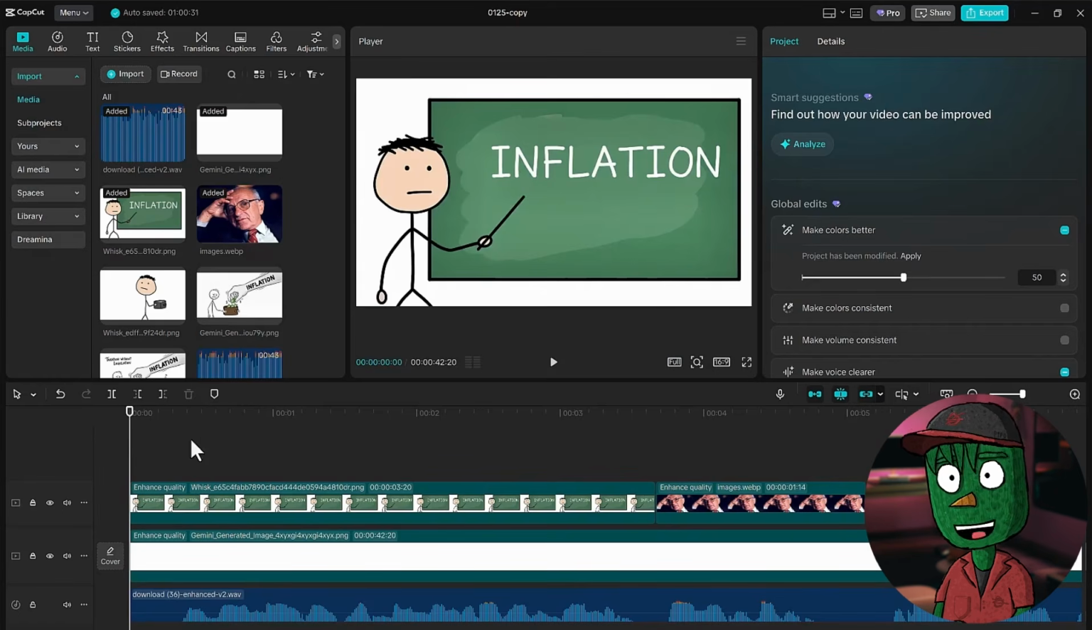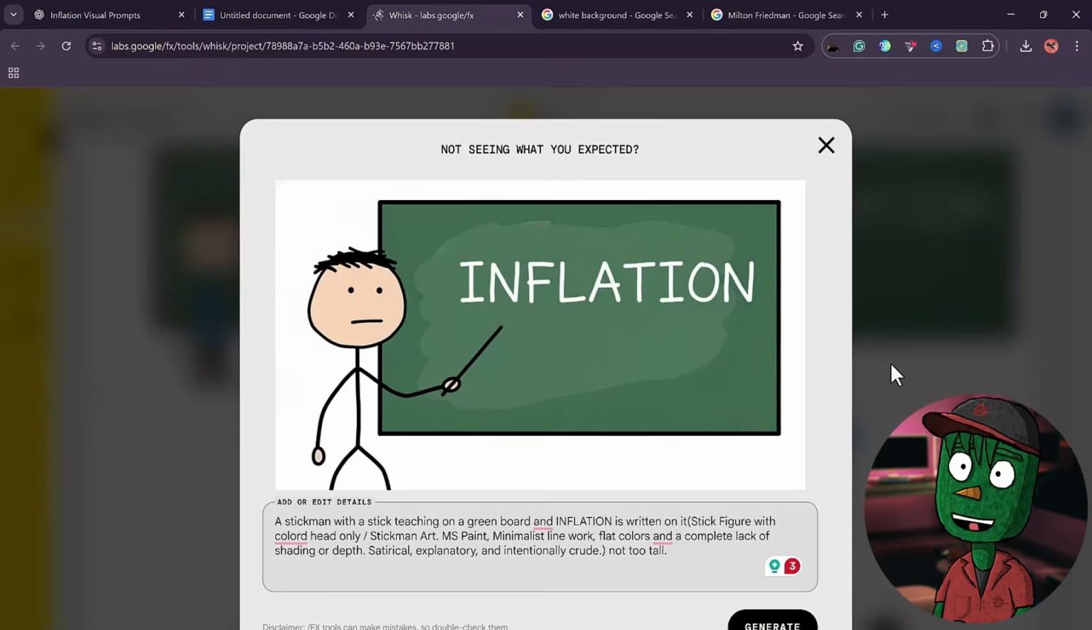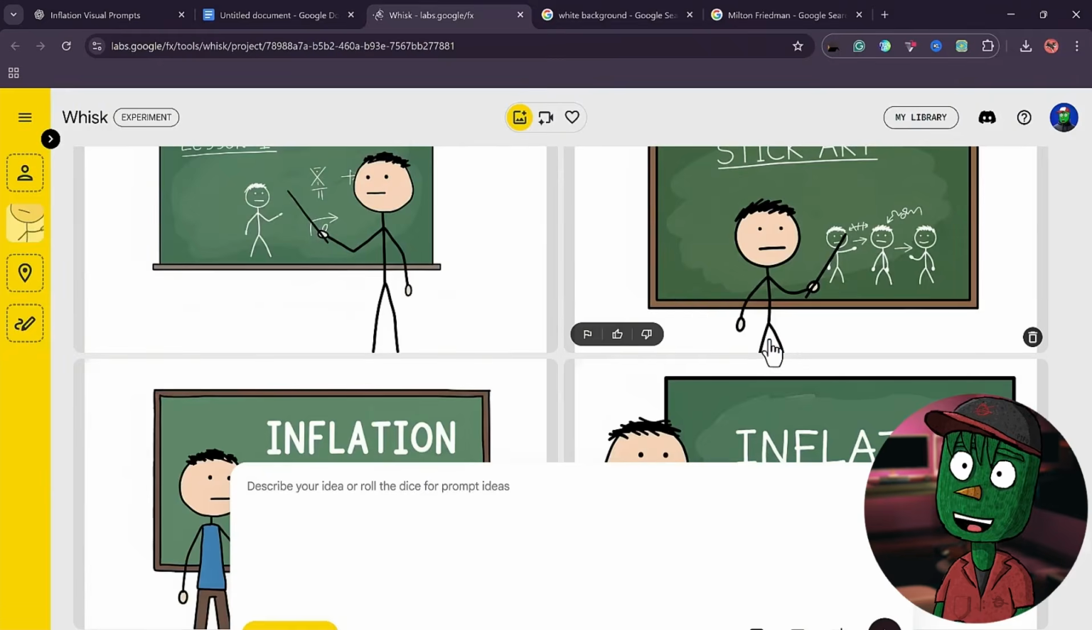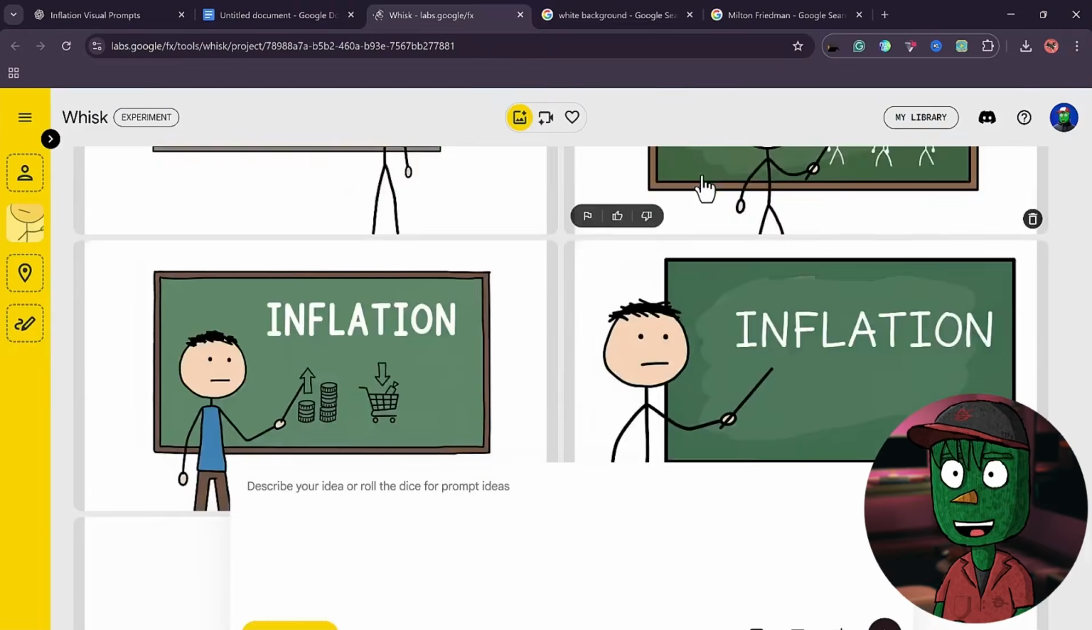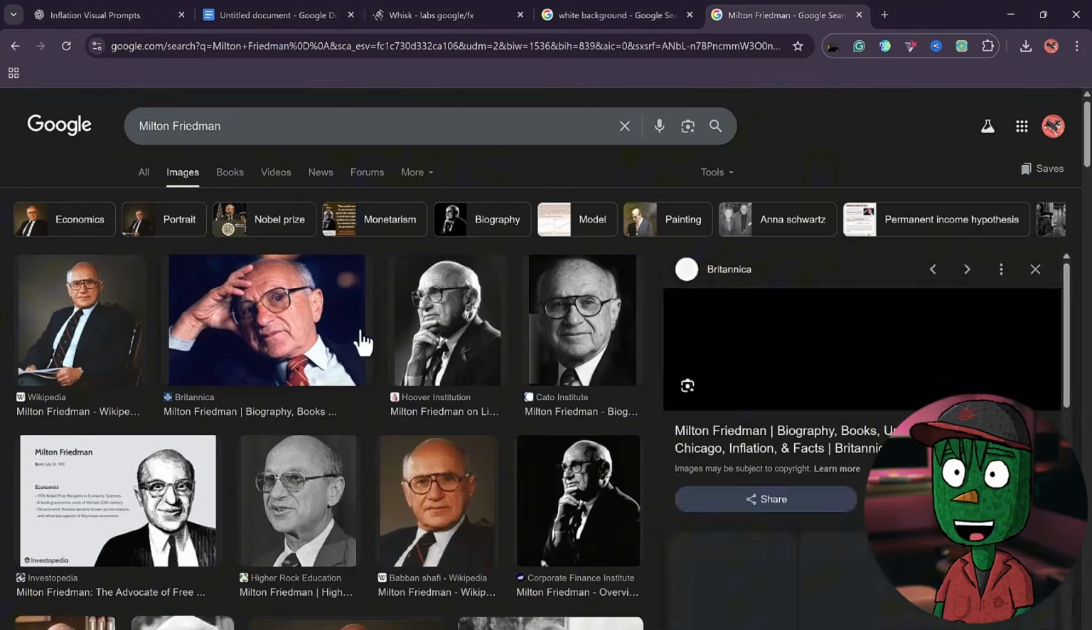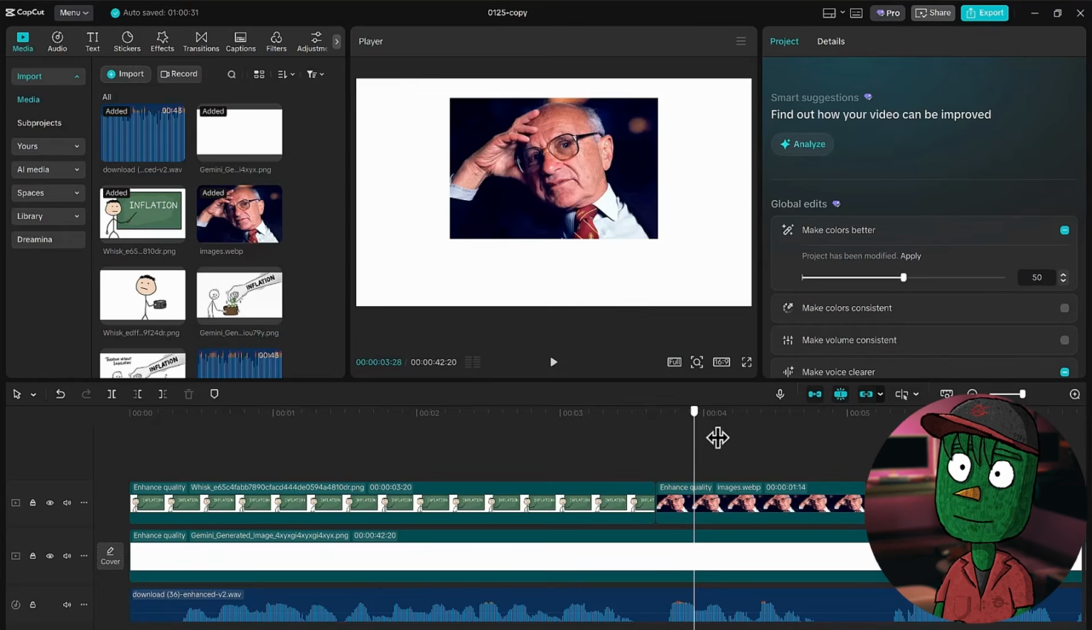But when you listen to the script, the voice, you can just basically go back and generate it. So that was what I did here. I just went back and wrote something basic. I wanted to generate an image of a sticky man with a ruler pointing at the board with inflation written on it. Simple as that. He generated this for me, and then I brought it here. Then the next part was talking about this man, so I had to look for a picture of this man, and then I uploaded it here.